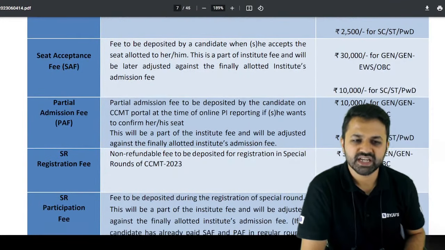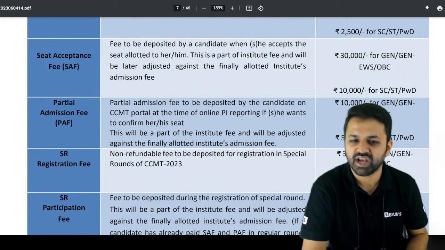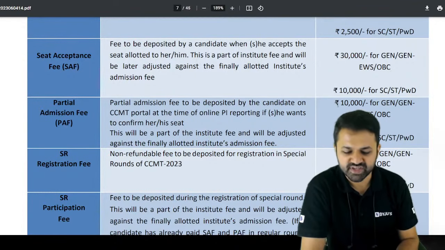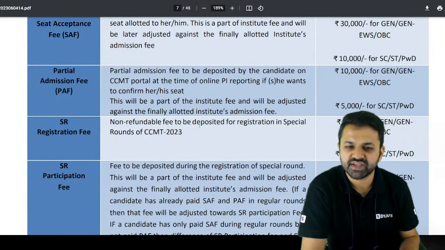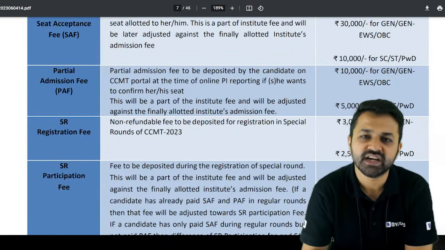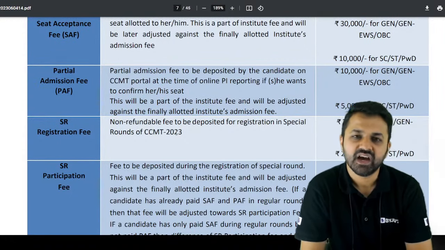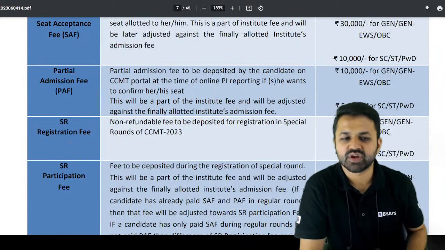Partial admission fees are to be deposited by the candidate on the CCMT portal at the time of online reporting if he or she wants to confirm the seat, and this will be part of the institution fees and will also be adjusted. When the admission fees have to be paid, you have to pay this additional 10,000. Then a non-refundable fee is to be deposited for registration in the special round. Suppose after the three rounds of the CCMT you are not getting your desired seat, or you are looking for a different branch and NIT, then you can go for the special round.